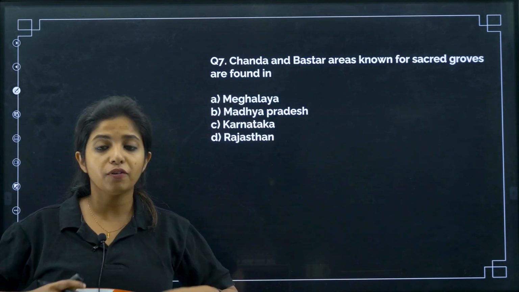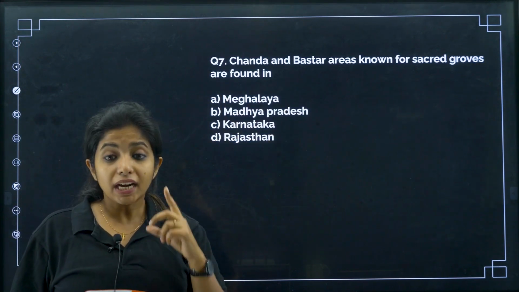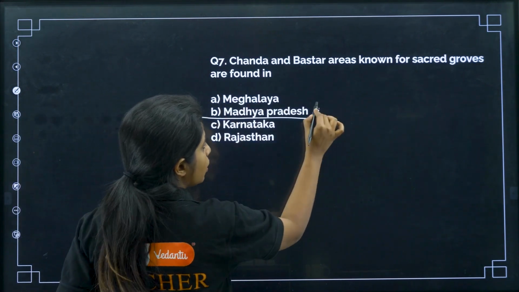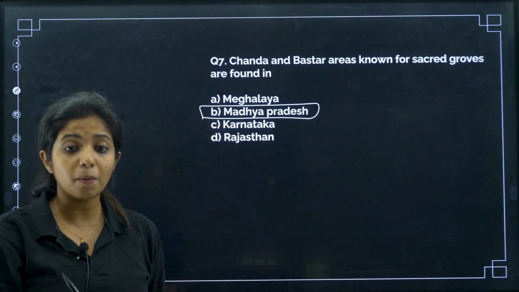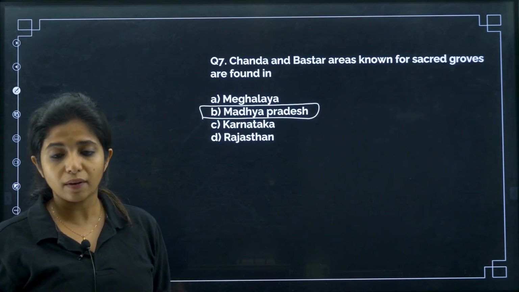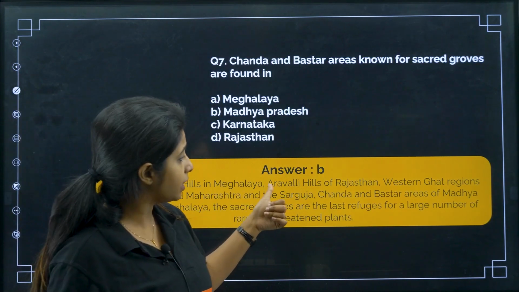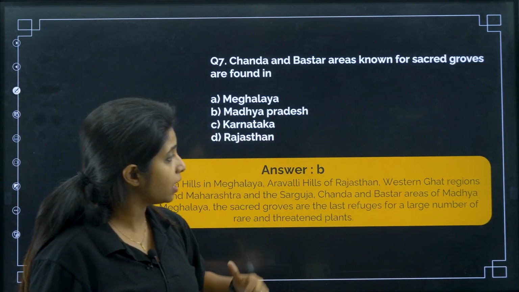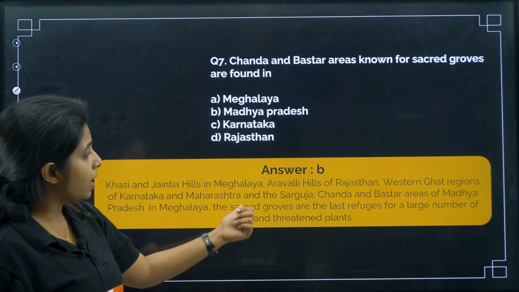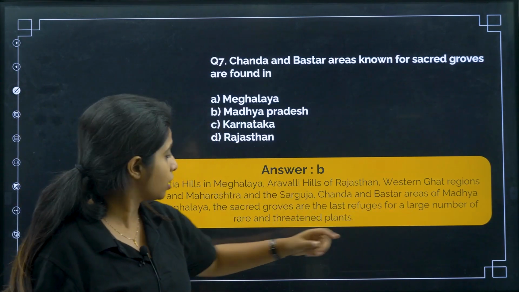Now, sacred groves are found in lots of places. Chanda and Bastar areas are found in Madhya Pradesh. I taught you that you have to remember the different names of sacred groves, so I have brought them here also. Khasi and Jaintia Hills in Meghalaya, Aravalli Hills in Rajasthan, Western Ghat regions of Karnataka and Maharashtra, and Sarguja, Chanda, Bastar areas of Madhya Pradesh.